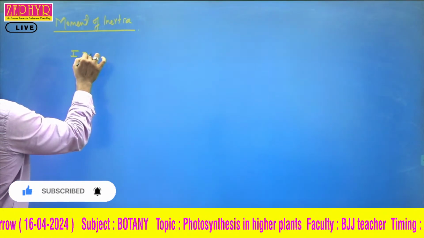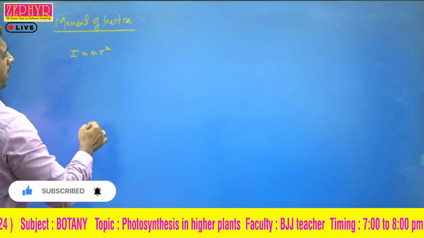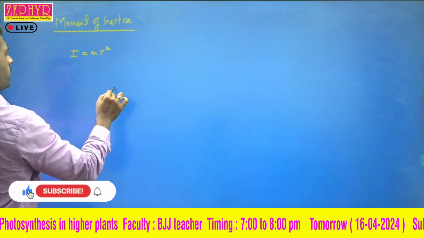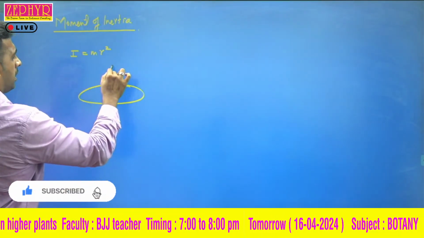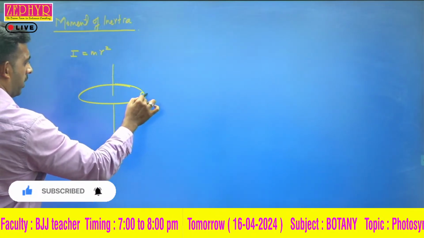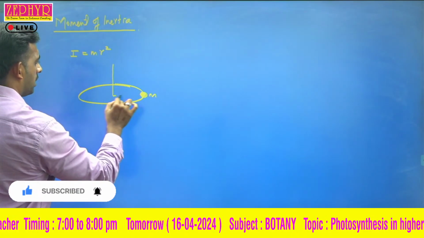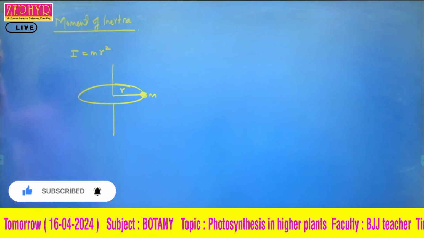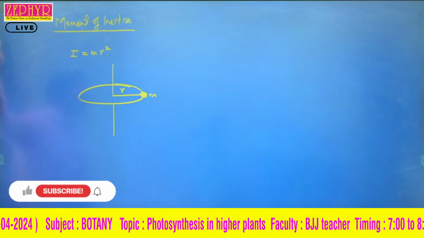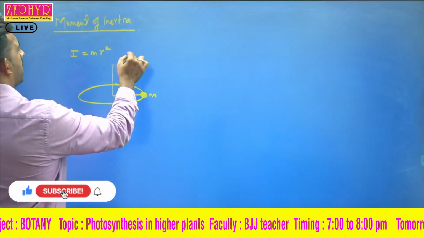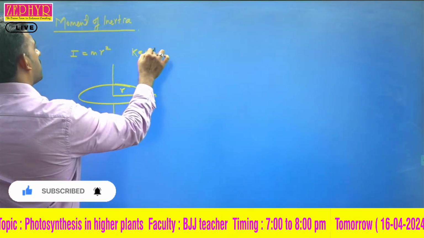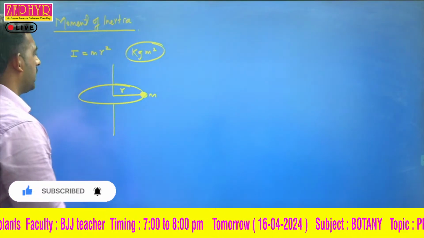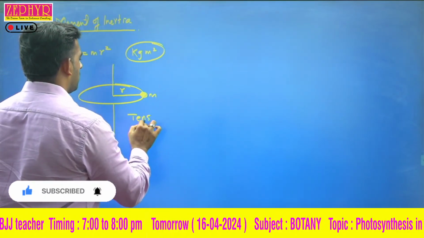to mr square for any mass which is moving about an axis in a circular path of radius r. So we consider this is a path. This is the axis about which the moment of inertia is calculated for the given mass m. Then this is the radius r. The moment of inertia of this mass about this axis is given by I equal to mr square. The SI unit is kilogram meter square. It's a tensor quantity.